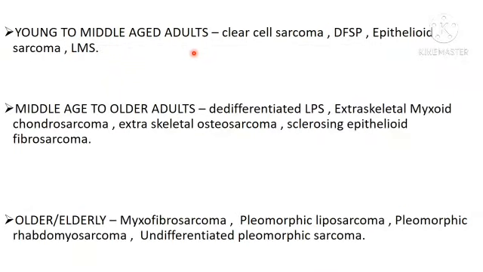Young to middle-aged adults, you see clear cell sarcoma, dermatofibrosarcoma protuberans, epithelioid sarcoma, leiomyosarcoma. Middle-aged to older adults, we see dedifferentiated liposarcoma, extraskeletal myxoid chondrosarcoma, extraskeletal osteosarcoma, sclerosing epithelioid fibrosarcoma. Older or elderly people, we see myxofibrosarcoma, pleomorphic liposarcoma, pleomorphic rhabdomyosarcoma, undifferentiated pleomorphic sarcoma.